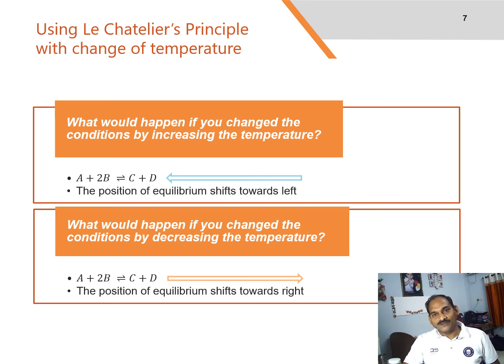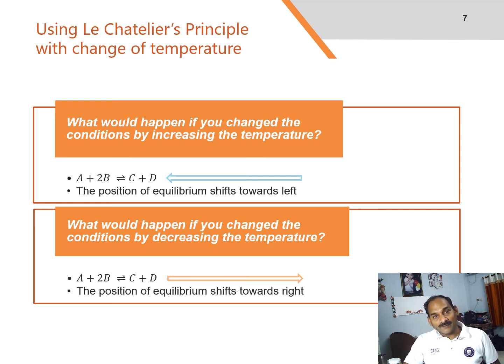The position of equilibrium therefore moves to the left. The new equilibrium mixture contains more A and B and less C and D. If you are aiming to make as much C and D as possible, increasing the temperature on a reversible reaction where the forward reaction is exothermic isn't a good idea.